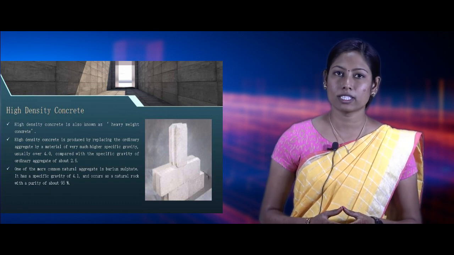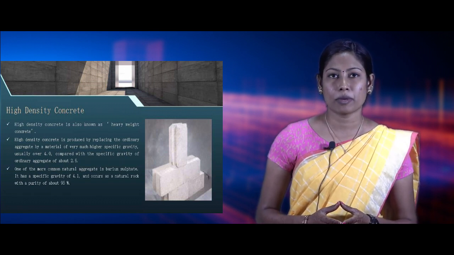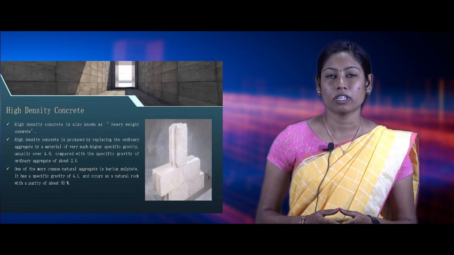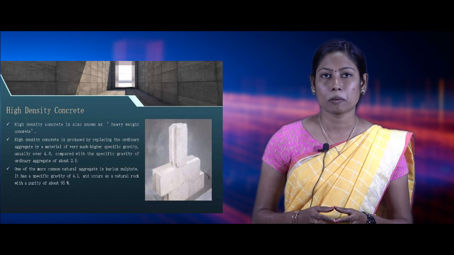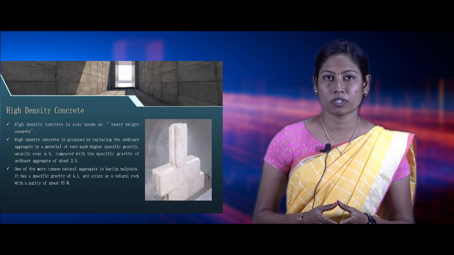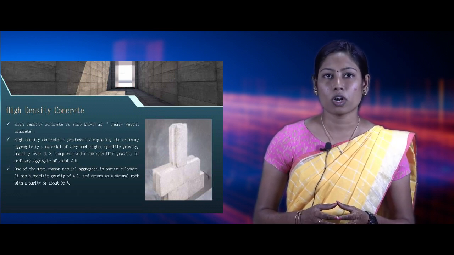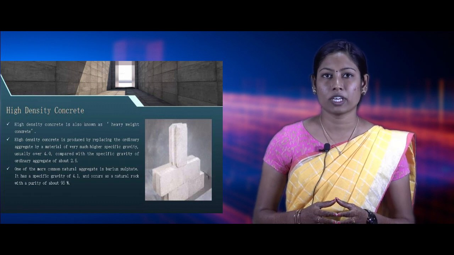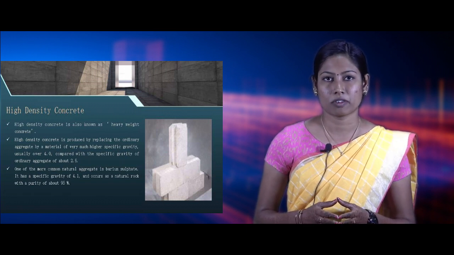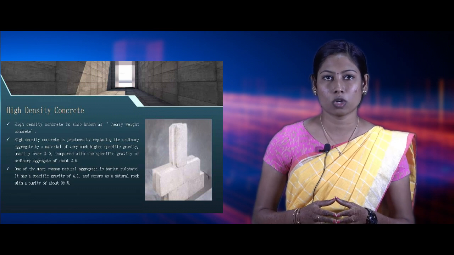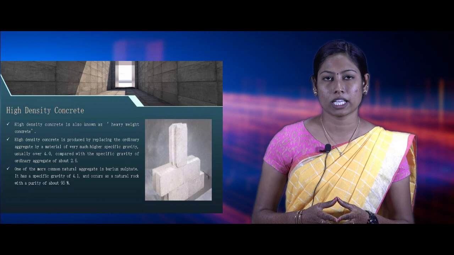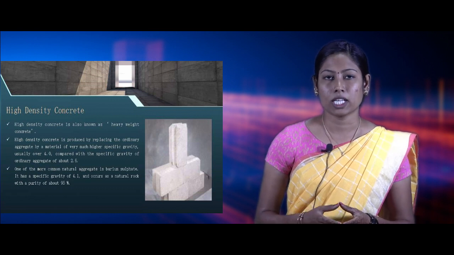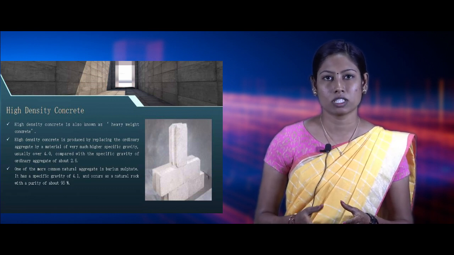It is also called heavyweight concrete. It is obtained by the replacement of normal aggregate having a specific gravity of 2.6 by aggregate having a specific gravity of 4. One of the most common natural heavyweight aggregates is barium sulfate. It has a specific gravity of 4.1. Other types of natural heavyweight aggregates are iron, hematite, magnetite, limonite and zeolite.